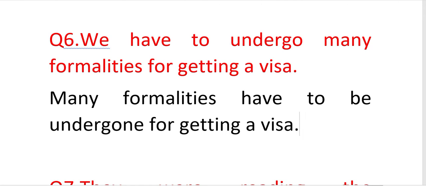And we can avoid writing we once again, because in general we are talking, we have to undergo, we all have to go, and we all have to undergo many formalities for getting a visa. So this is a general statement, and that's the reason for a general statement we can avoid the subject which is already mentioned in our question.